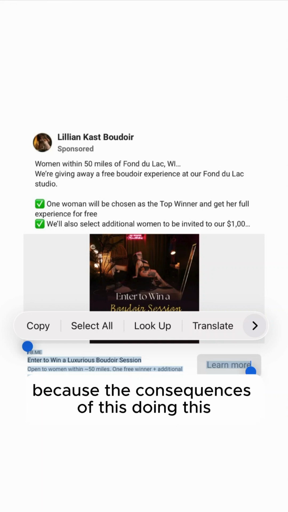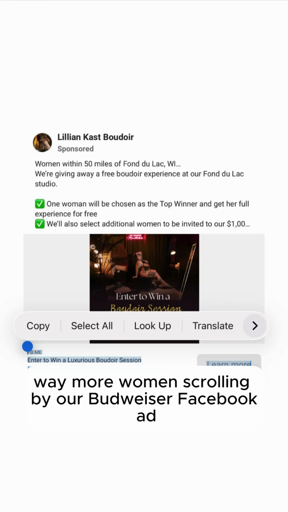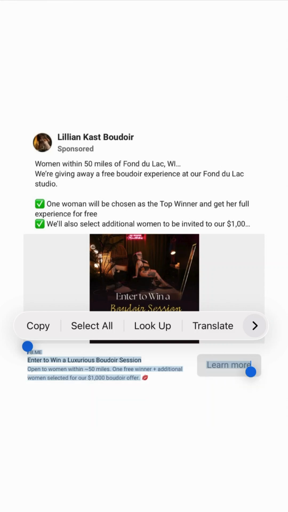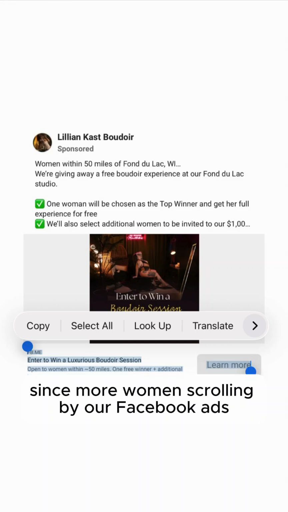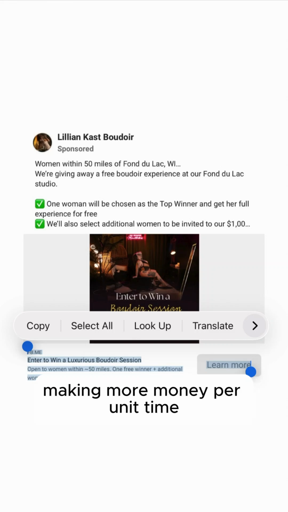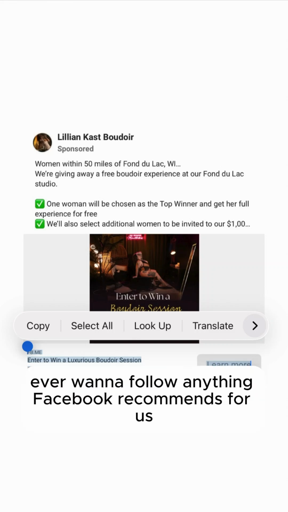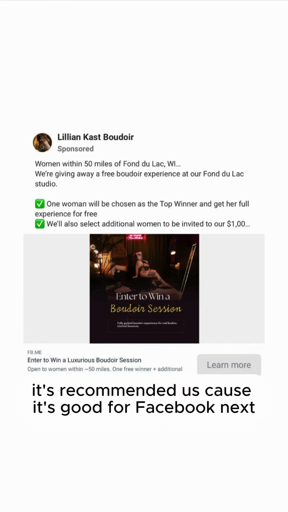Because the consequences of us doing this are we get way more women scrolling by our Boudoir Facebook ad, pulls our unique CTR all under 6%, increases the probability we have BLCS, and Facebook, since more women scrolling by our Facebook ads per unit time, Facebook's able to serve more ads per unit time, making more money per unit time while we waste more money per unit time. We never, ever want to follow anything Facebook recommends for us. It's recommended us because it's good for Facebook.